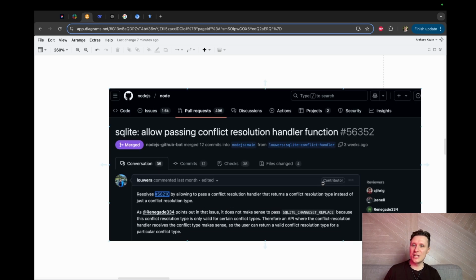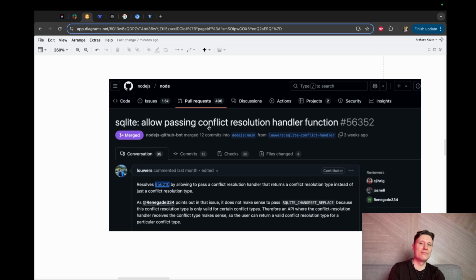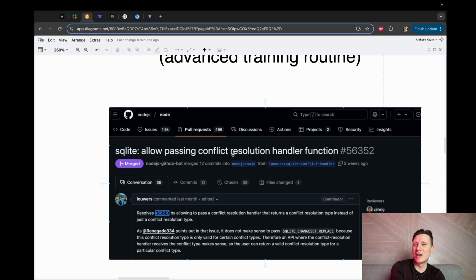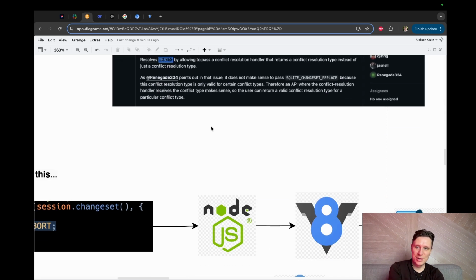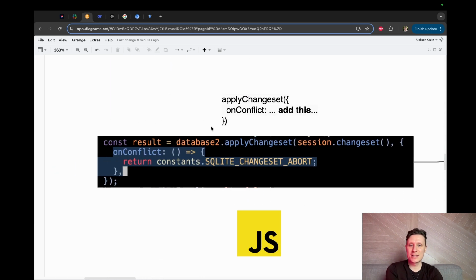The key feature here is that this is a really hard task for me because I'm not familiar with modern C++. I wrote C++ professionally 10 years ago. I'm not familiar with Node.js internals, or with V8, the JavaScript engine, and so on. This task pushes me to my limits. It is important to pick a task that is extremely hard. So let me show you what this task is all about.